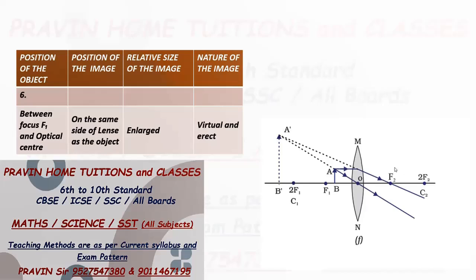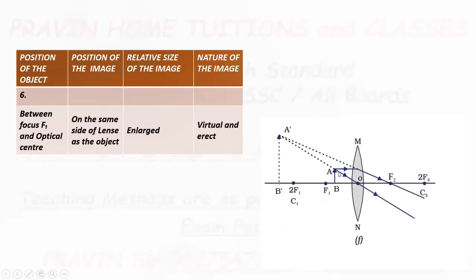And if the image is formed on the same side of the lens, it is virtual and erect. So this is the difference.